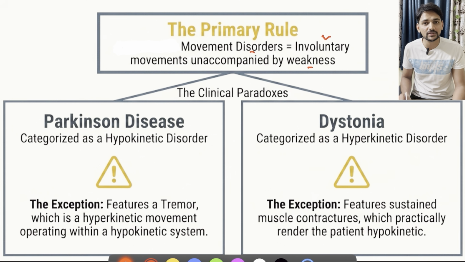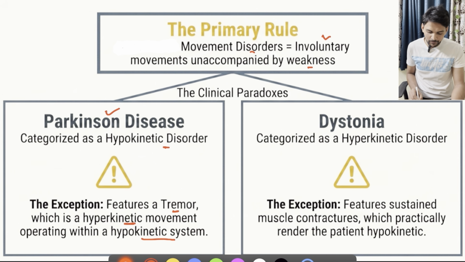This is the first thing. Then these movement disorders can be hypokinetic or hyperkinetic. Usually in hypokinetic disorders we will notice slowness of movements, and the typical example is Parkinson's disease. But the point to remember is that one of the key features of Parkinson's disease, that is tremor, is a type of hyperkinetic movement which operates within the system of hypokinetic Parkinson's disease. So this is a kind of exception we have to remember.